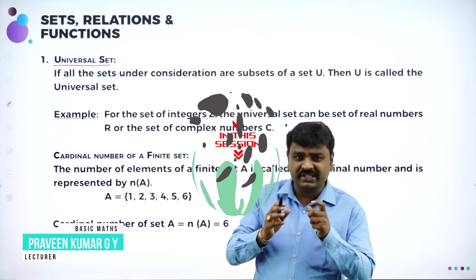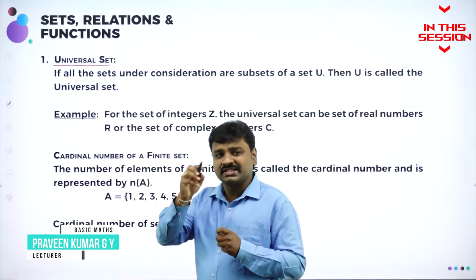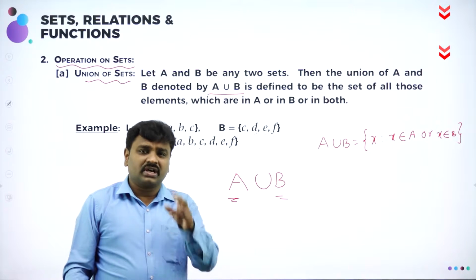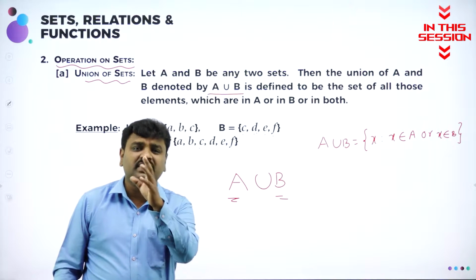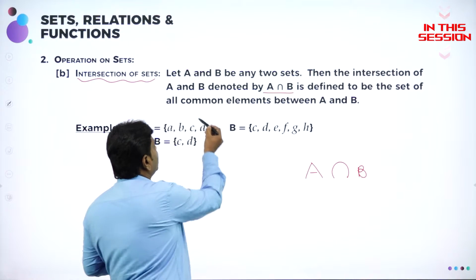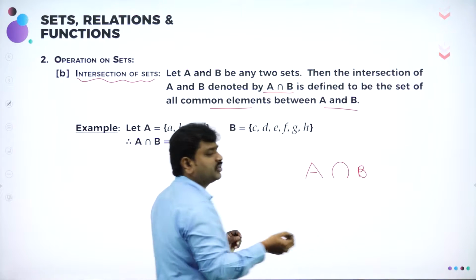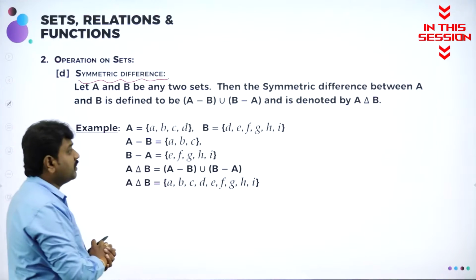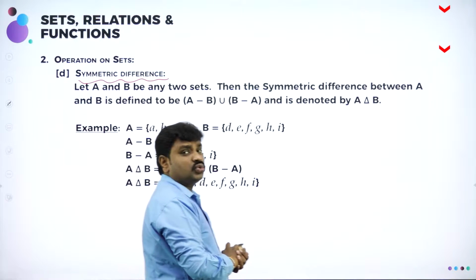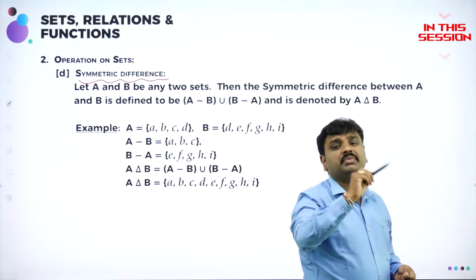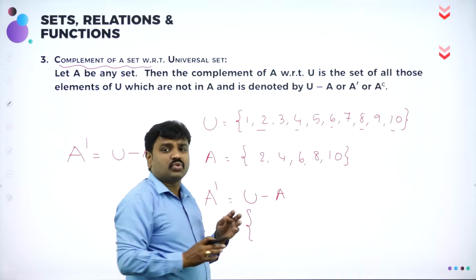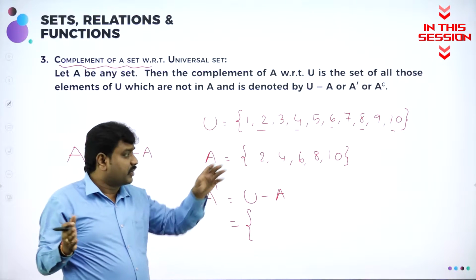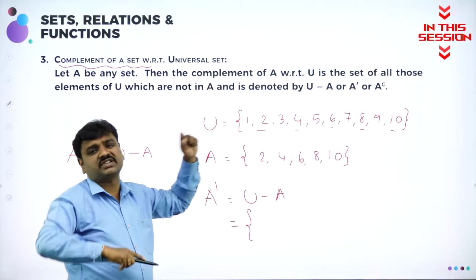Universal set is a set which contains all other sets as subsets. What is meant by set? Collection of well-defined distinct objects. The set containing common elements between A and B means write only the common elements which are present in A and B. Symmetric difference means it is a union of A minus B and B minus A. U minus A means what? Right? Remove the elements of A from U and write the remaining elements of U.